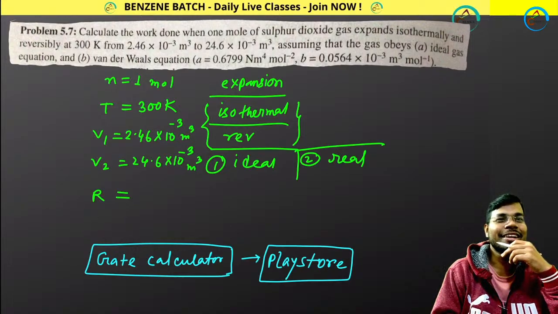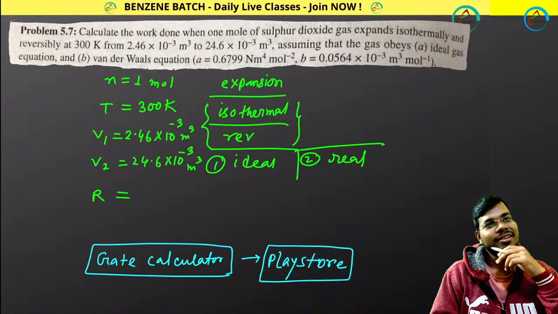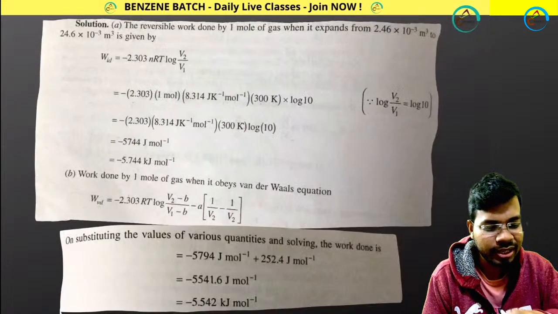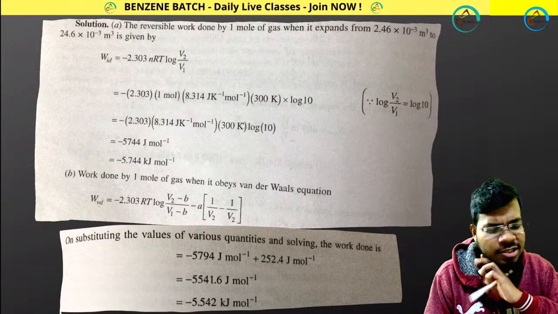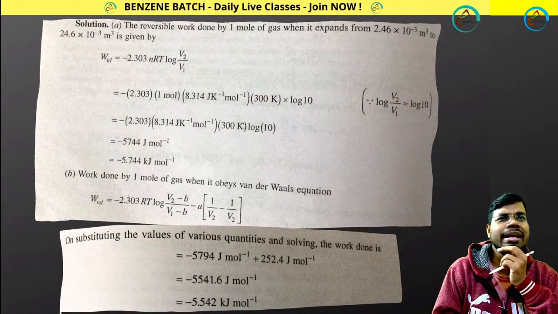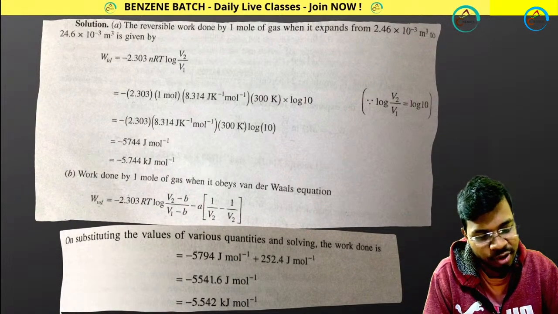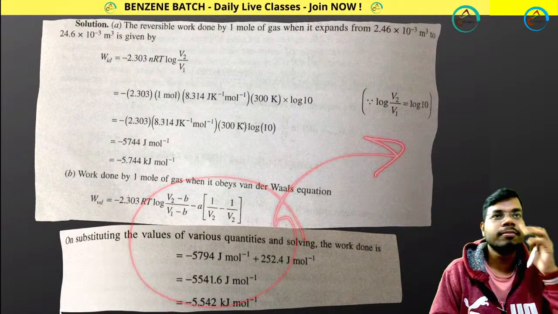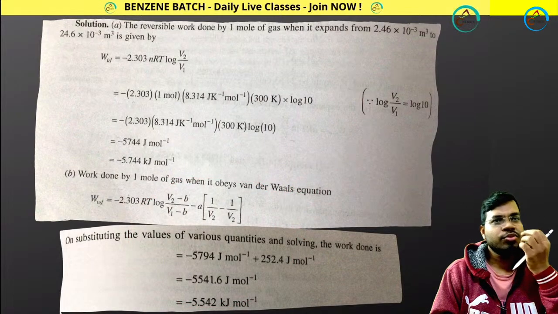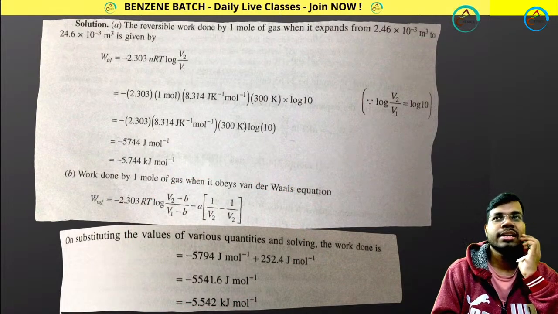Okay, try it once in the GATE calculator. Okay, do it in the GATE calculator. What answer are you getting? I think you are getting the correct answer. Are you getting it, guys? Please tell me. If you have done it, I am moving to the next question. Should I go for the next question?